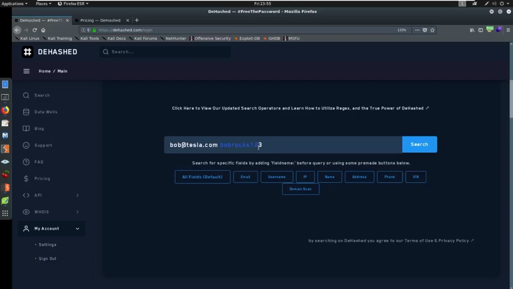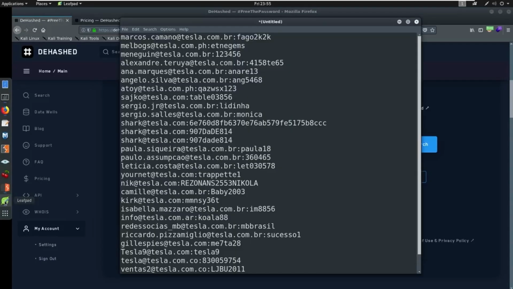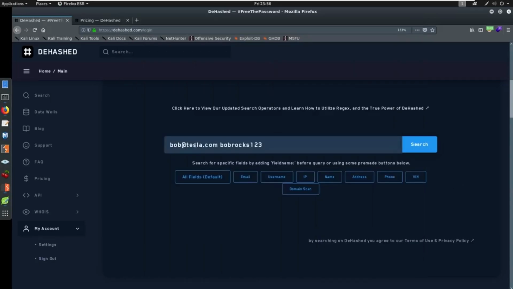We could search by password. So say Bob's password was BobRocks123. We could search that password, and if it's unique enough, then maybe we can actually do some advanced searching. Like if we go back to the example from the last video, we saw this 907DADE814. We could put that into a search engine and see if that comes back to something else. Maybe that comes back to a user that is not at Tesla.com, but maybe it's like Bob at gmail.com. And then guess what? Now we have Bob's personal account, or now we have Bob tied to another email account, especially if we search by name or something that we can tie them together.